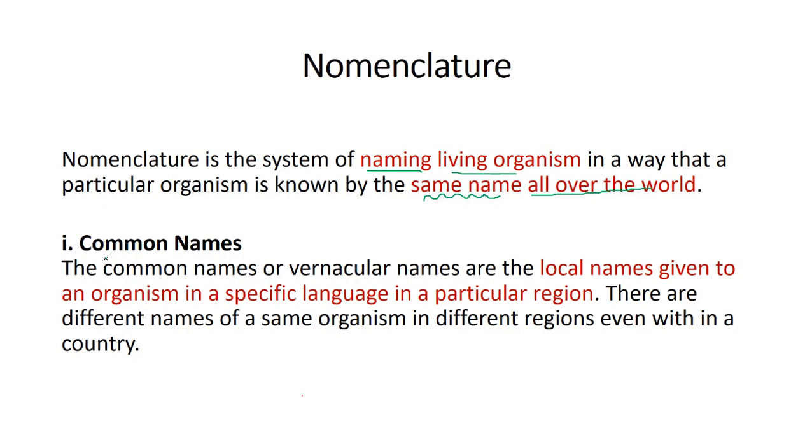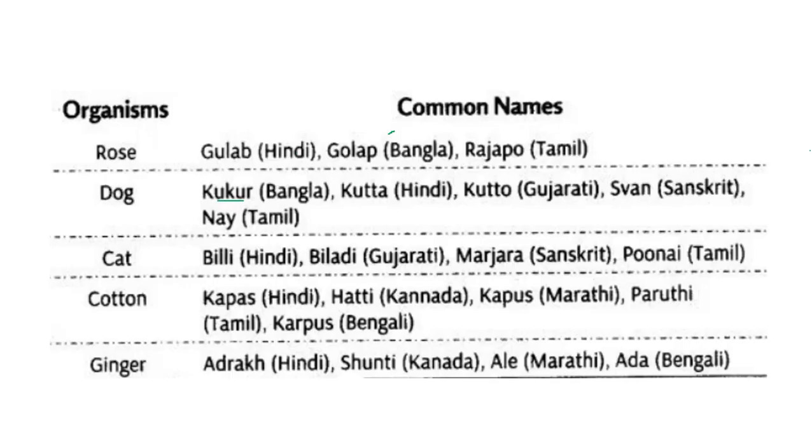So, what are common names? Common names are the local names which are given to an organism by the people of the specific language in a particular region. They are given different names by the people speaking different languages. It's not the same all over the world.